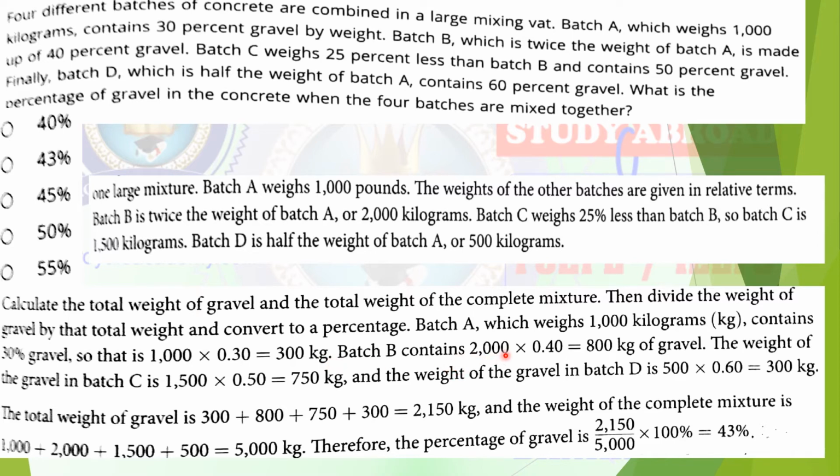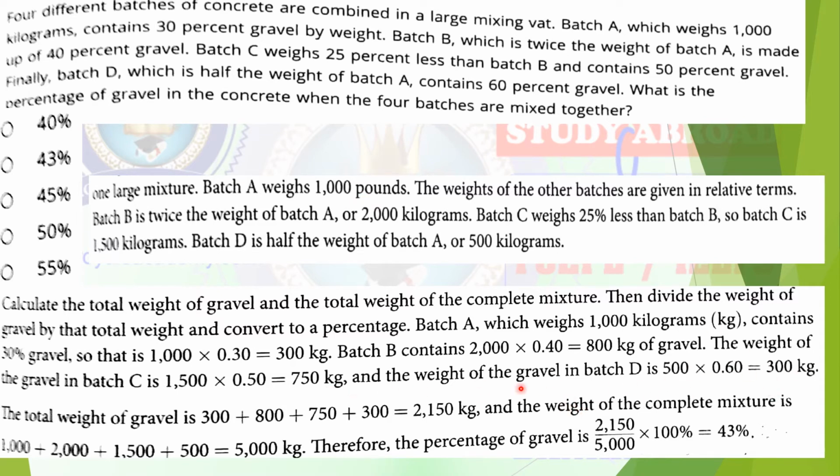Similarly, find out for batch B. Batch B is 2000 into 0.4, so 800 kg. Why? Because batch B gravel percentage is 40 percent. The weight of the gravel in batch C: batch C weight is 1500 into gravel percentage 50 percent, so 0.5, that is nothing but 750. And the weight of batch D is 500 kilogram, into 60 percent, 0.6, is equal to 300.